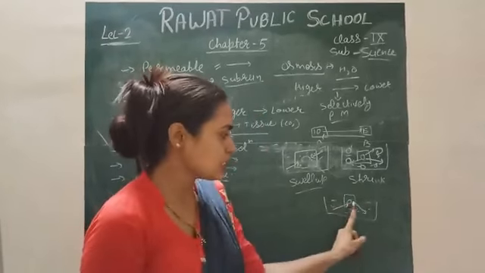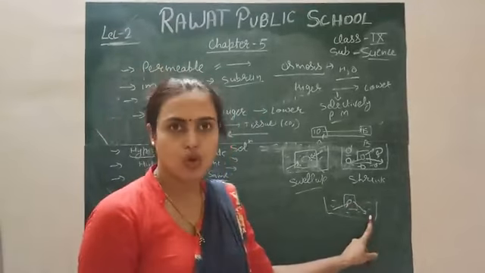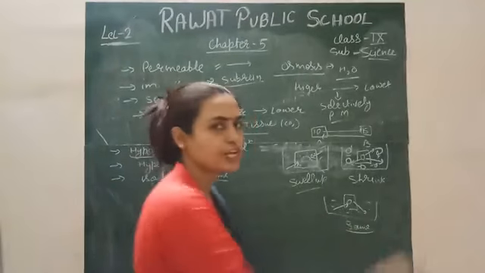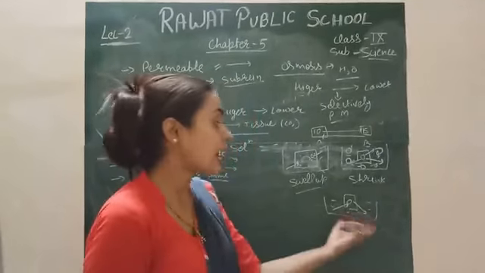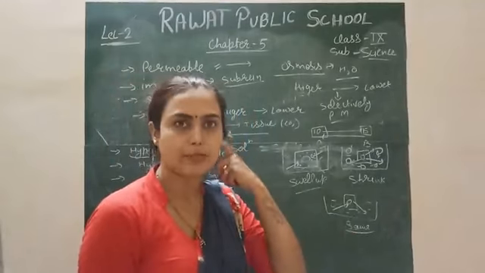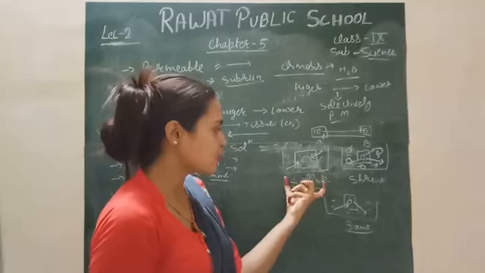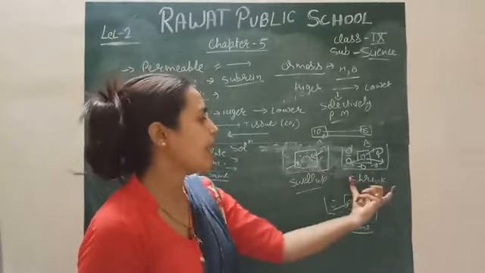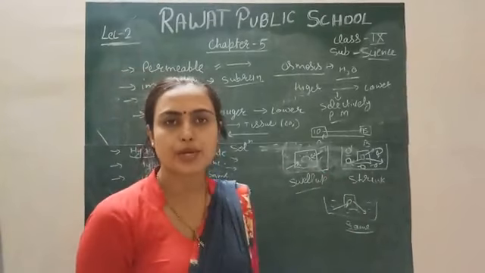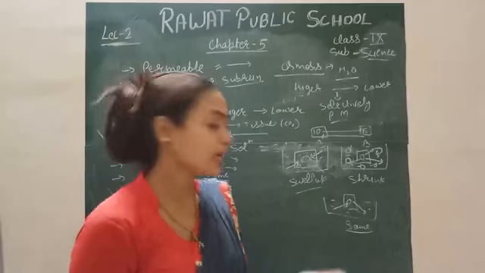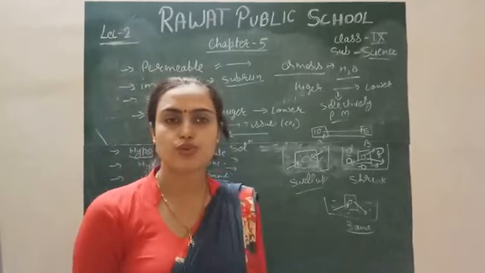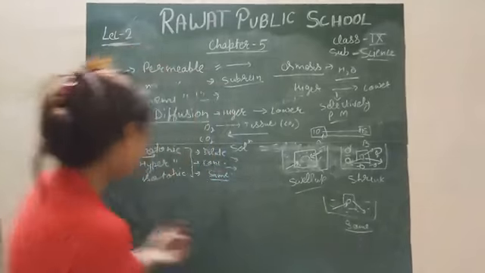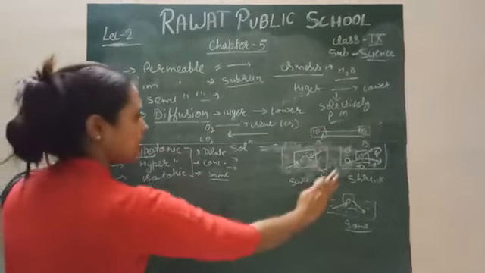From out to in is the same as in to out. So in that condition the shape of your cell will be the same. There is no change in the shape of the cell. So in case of a diluted solution or hypotonic solution your cell will swell up, in case of a hypertonic or concentrated solution your cell will shrink, and in case of an isotonic solution the shape of the cell will be the same.